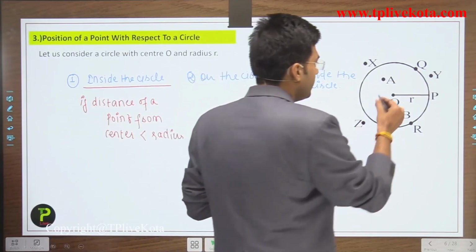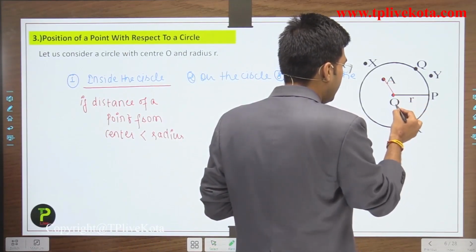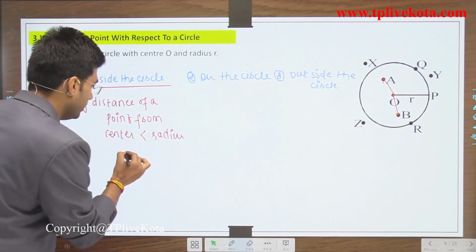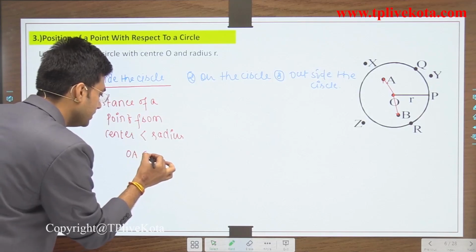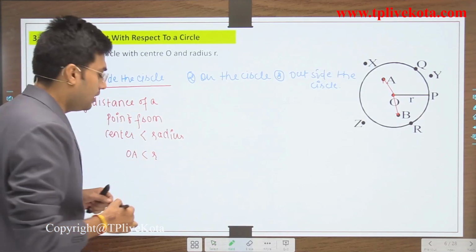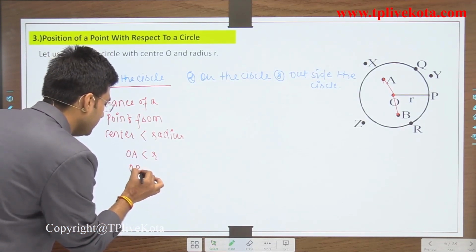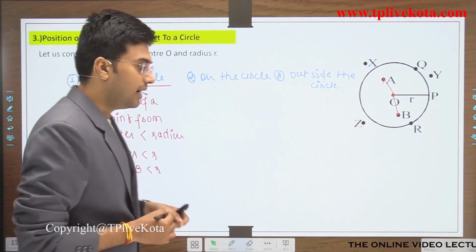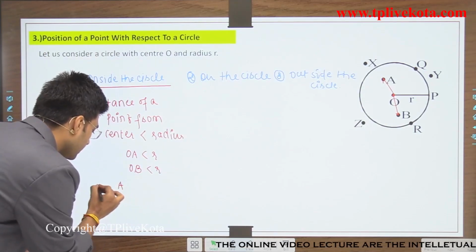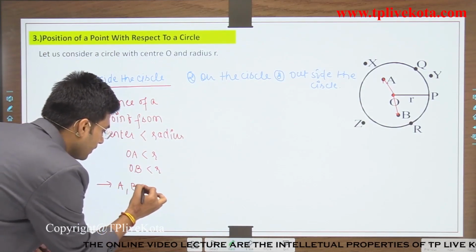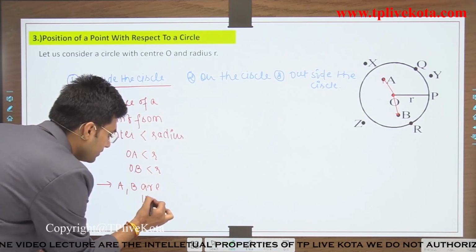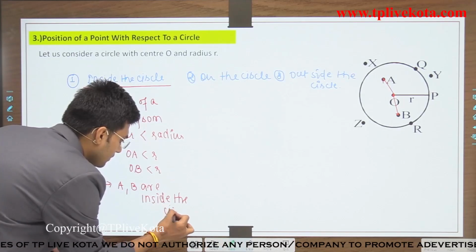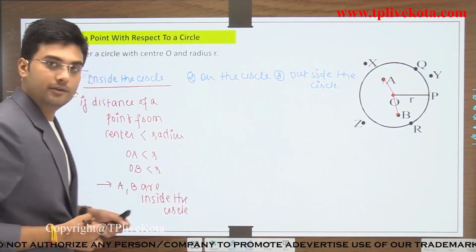For example, here the distances OA and OB: OA is less than radius r, and OB is also less than r. So we can say that A and B are inside the circle. Clear?